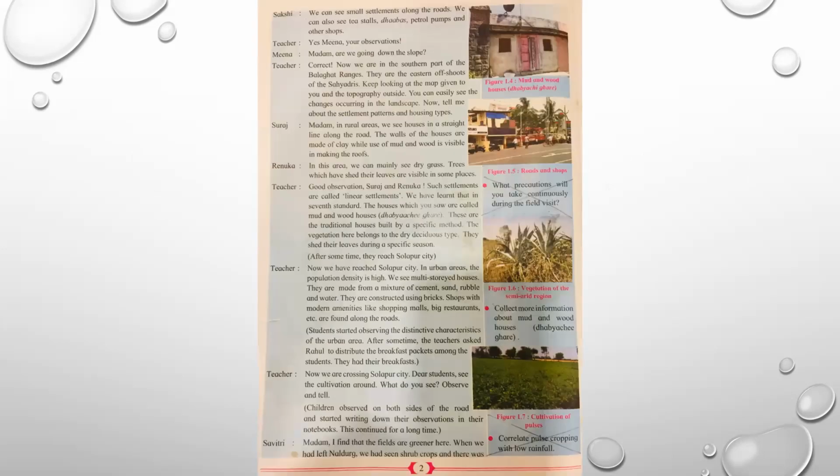Page number 2. Please see the question where I've put a cross. What precautions will you take continuously during the field visit? Next, correlate pulse cropping with low rainfall. Please put a cross over it with pencil. These topics are omitted from your syllabus for the year 2020-21.